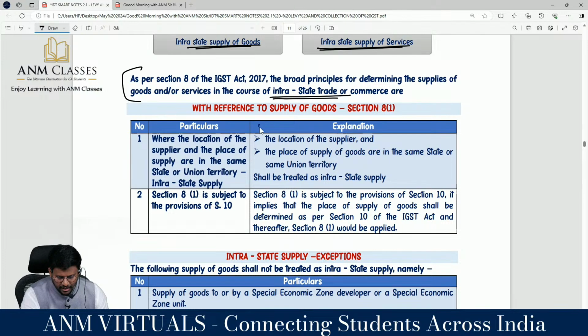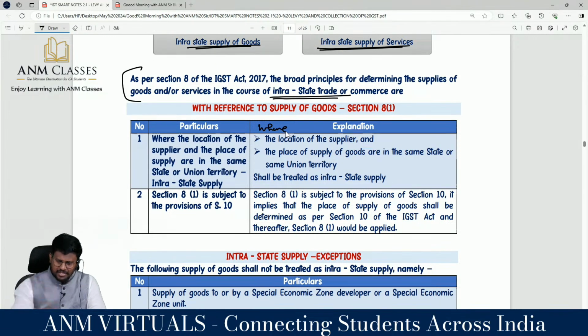So where the location of the supplier and the place of supply of goods, if you are talking about 8 subsection 1, you have to specifically mention that it is place of supply of goods. If you just mention place of supply, it is not correct. Are you really with me? Yes, where the location of the supplier and the place of supply of goods are in the same state or same union territory shall be treated as intrastate supply.